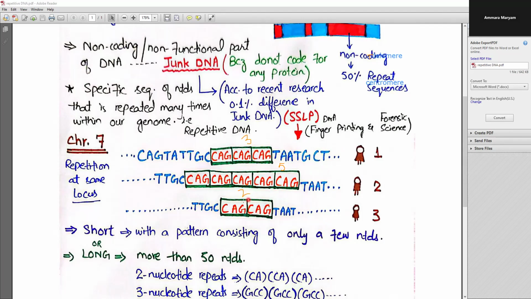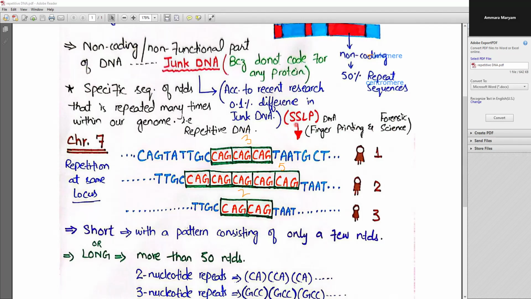So this is the importance of this junk DNA. Here that 0.1% of the difference basically lies in that junk part of the DNA, which was previously thought to be junk DNA, but actually it is not. This 0.1% of the difference lies in this junk DNA. So it has many applications in DNA fingerprinting as well as forensic sciences.